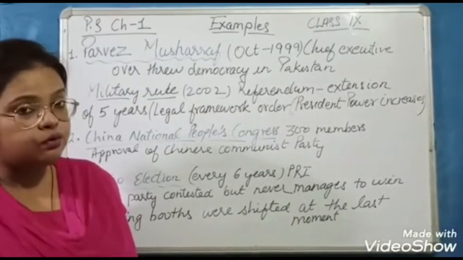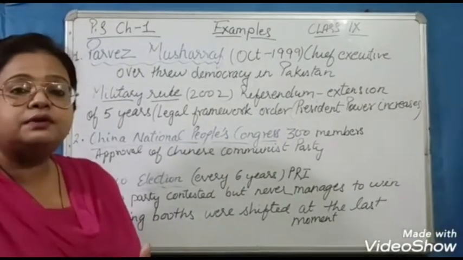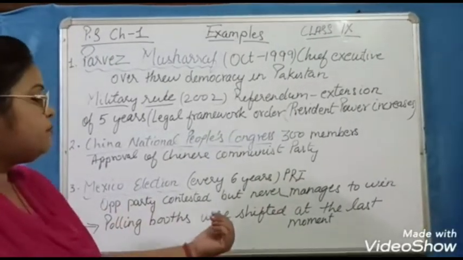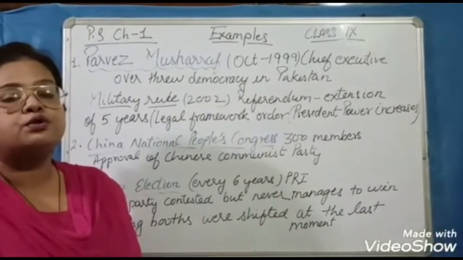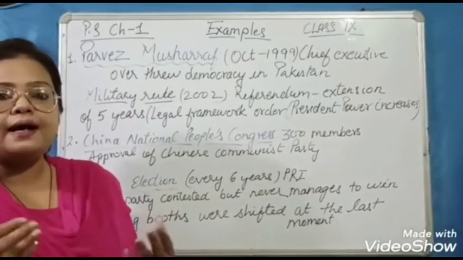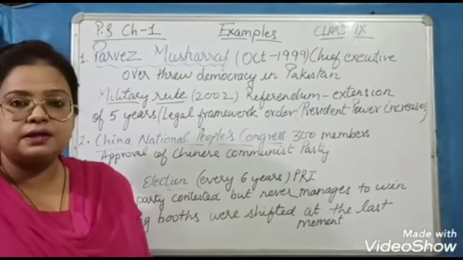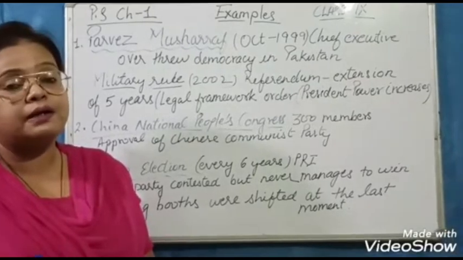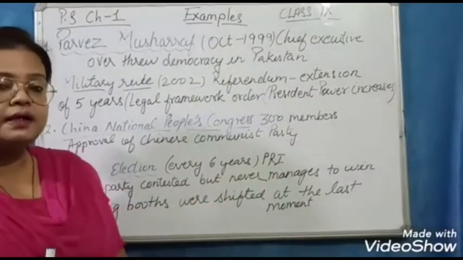Why? Are they not good enough? Yes, they are good enough, but they are not able to win because there are certain things this PRI party does, like polling booths being shifted at the last moment. I am going to cast my vote, and I am prepared to go to a certain place. But at the very moment, without any information, the polling booth is changed to somewhere else, a long distance away. So people are not able to vote for their desired party, the party they like. By all these things, the PRI party always wins elections in Mexico.